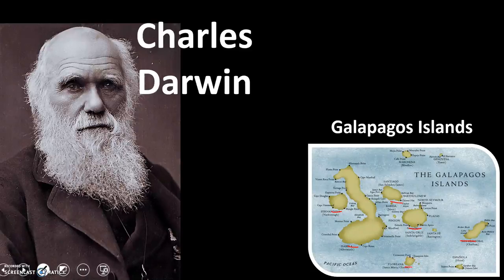And one of the first things that he noticed was all the animals, all the species on each island were extremely similar, but they had variations depending upon which island they lived on. Okay, so if he went to one island, he might see tortoises with one characteristic, but the tortoises on a separate island would have slightly different characteristics. Another species that he looked at were finches.